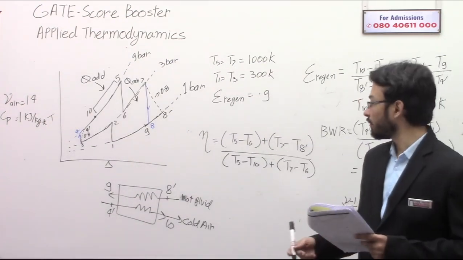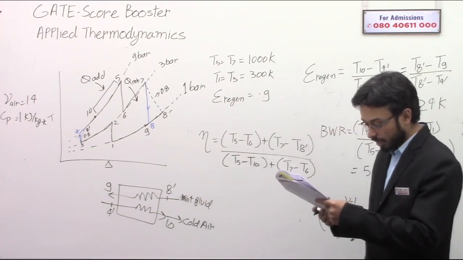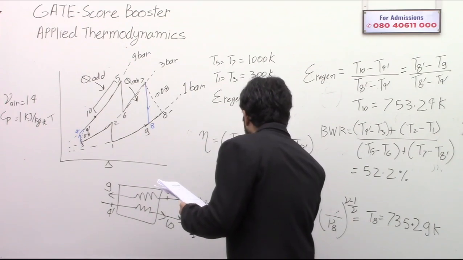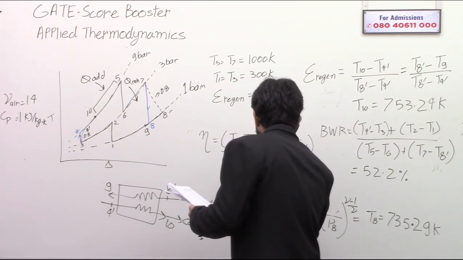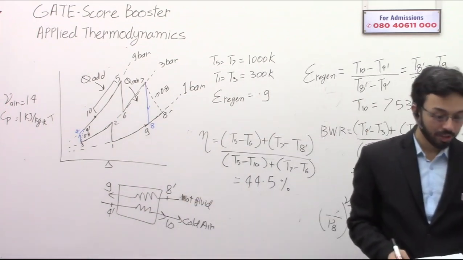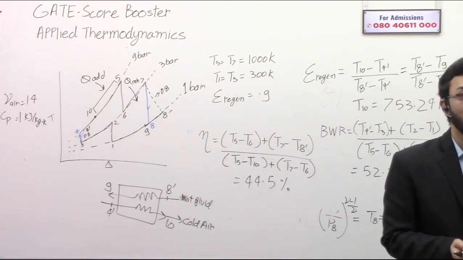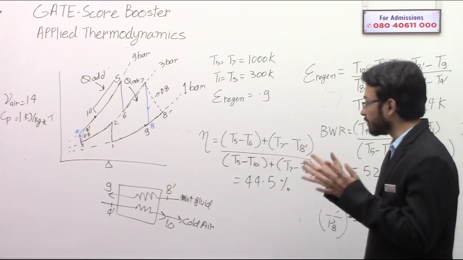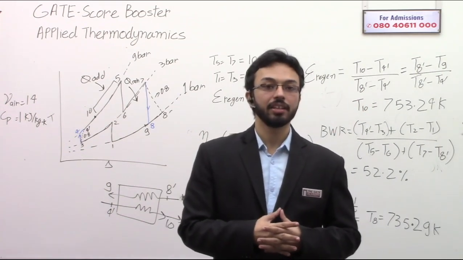From this when you calculate, you will get the efficiency as 44.5%.